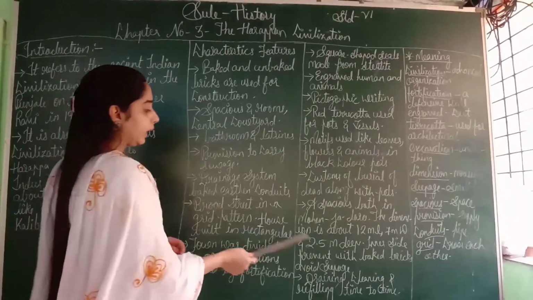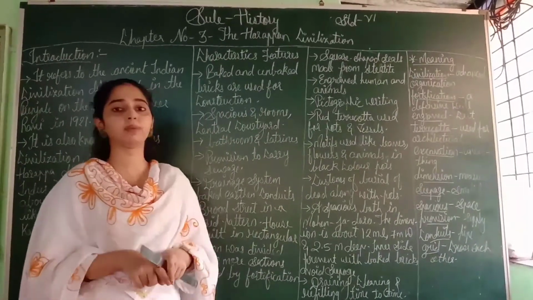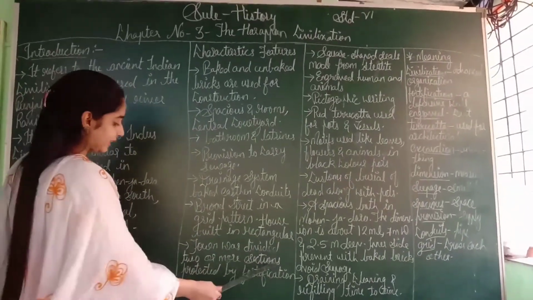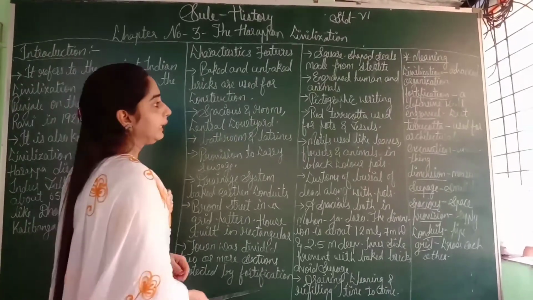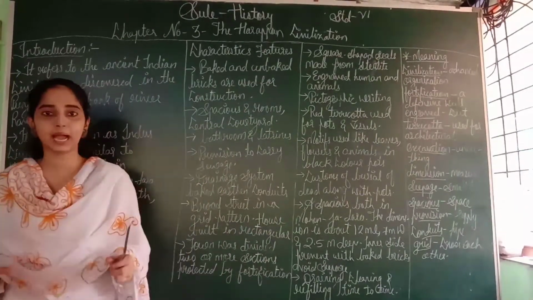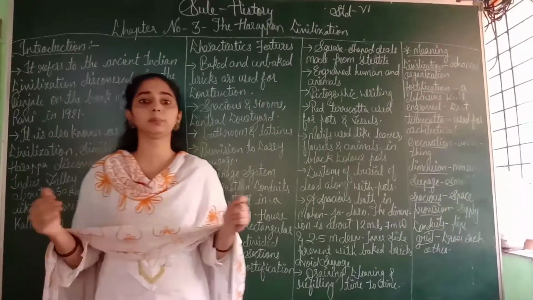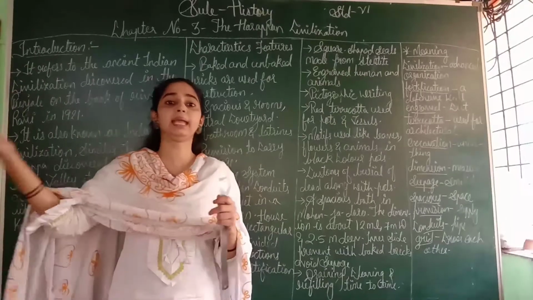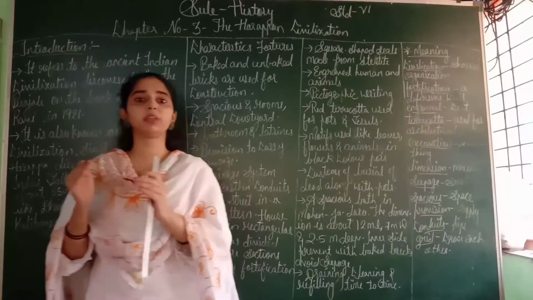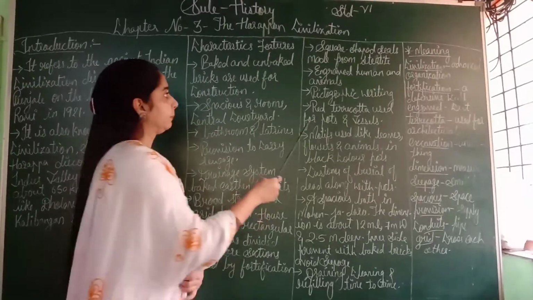Houses built in rectangular blocks. The houses they built were rectangular in shape. The town was divided into two or more sections protected by fortification. The meaning of fortification is a defensive wall. Whatever town or houses they built, they used fortification. If any other people wanted to attack, the big wall protected them. Because of that wall, no other person could attack. It is known as a defensive wall.